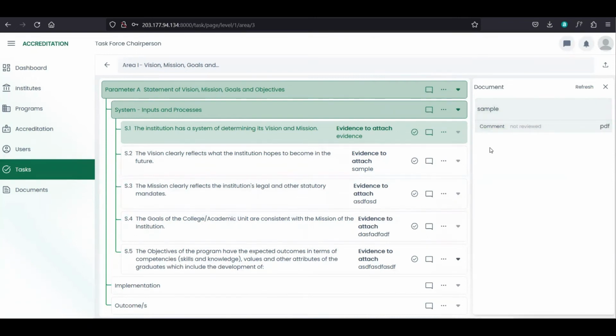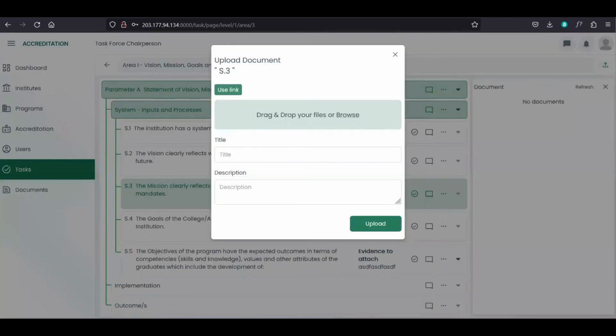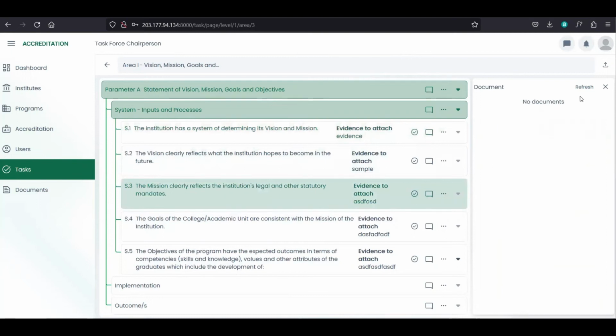So in uploading the document, you can select any indicators here. So mga indicators, and then just click this upload button. So you can upload document in S.3, use link or choose file, and then click upload. And then we can also refresh this document.